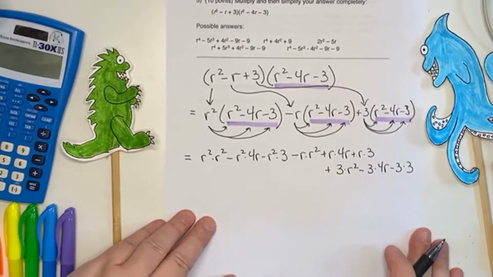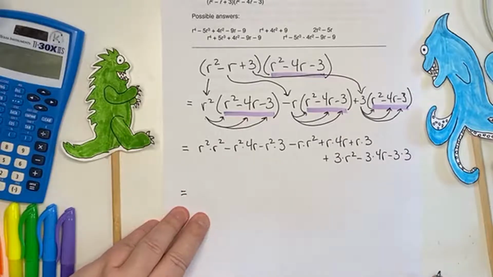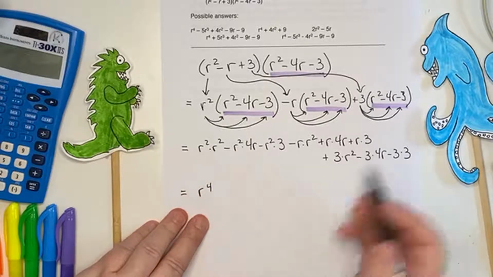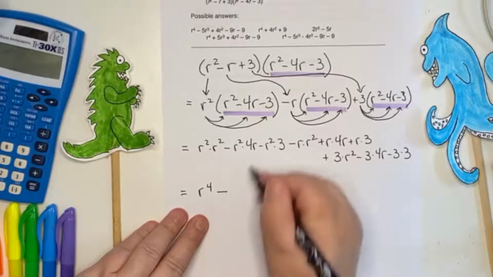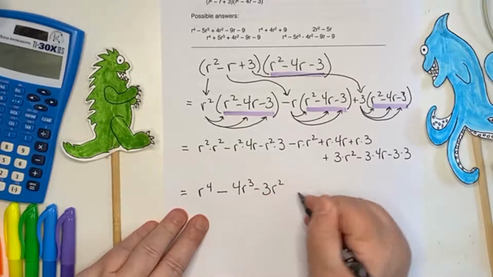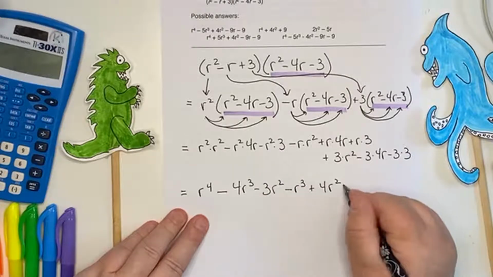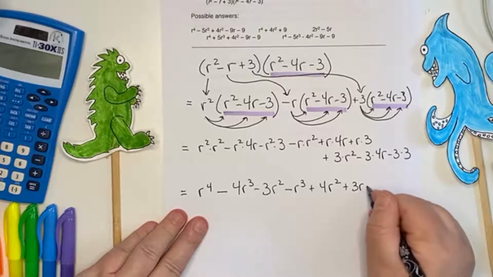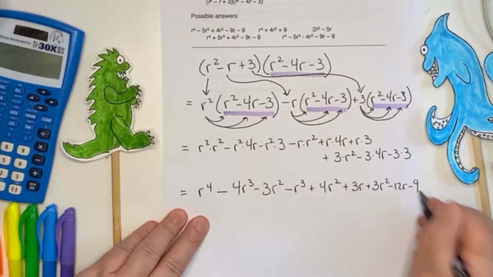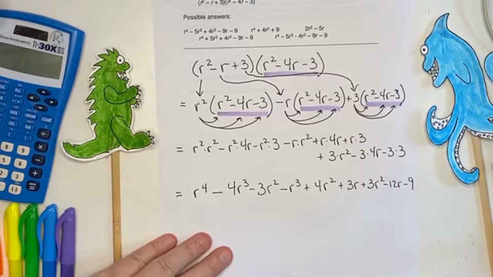Now, can you do these in your head? Absolutely. Can I do them in my head? Maybe, probably, don't know. R squared times r squared is r to the 4th minus 4r cubed minus 3r squared minus r cubed plus 4r squared plus 3r squared minus 12r minus 9. Oh my goodness. Okay, so a couple of things.